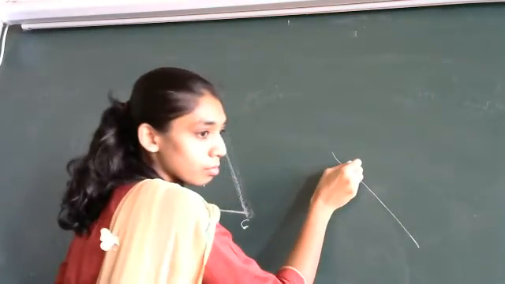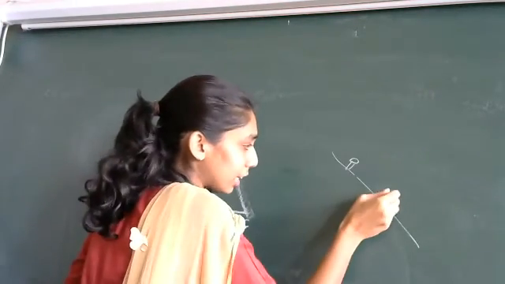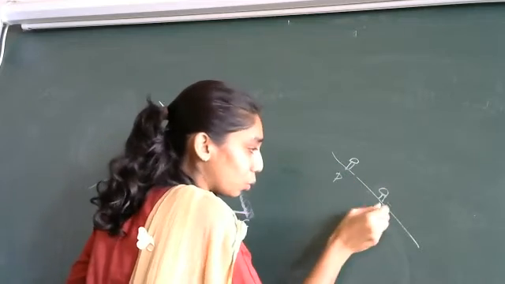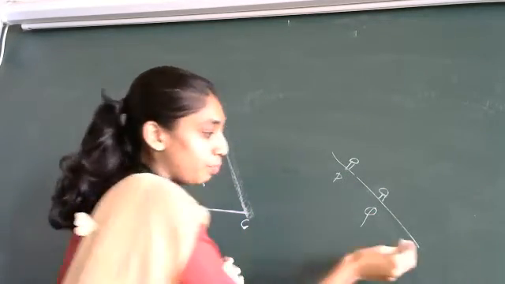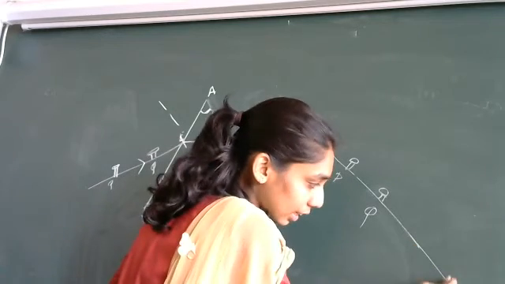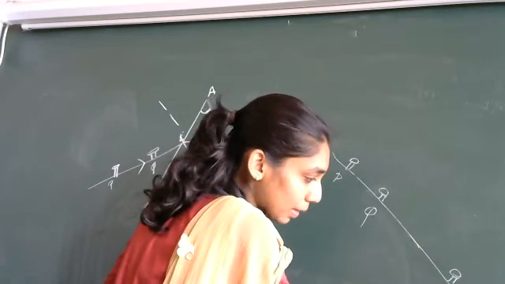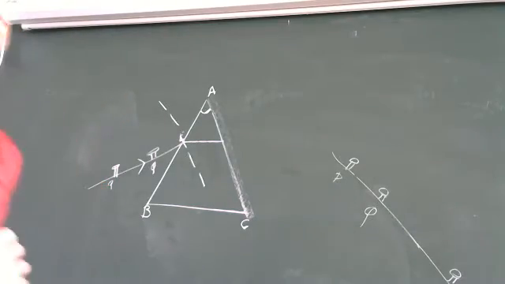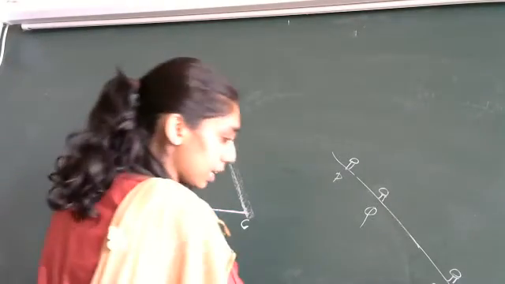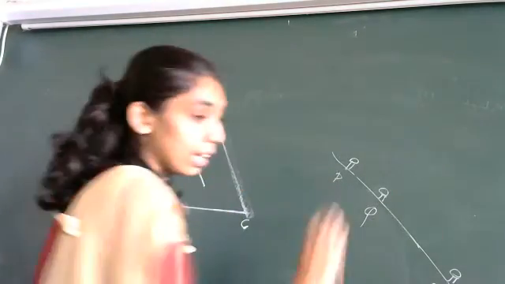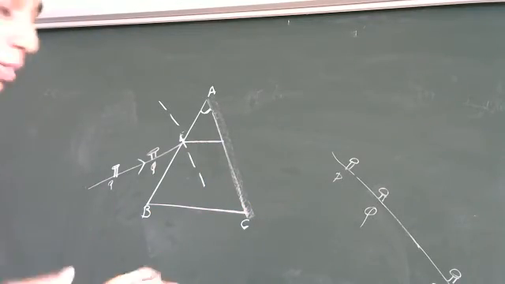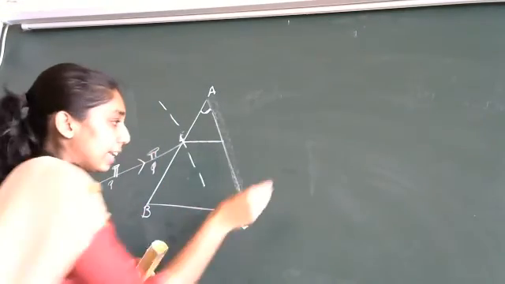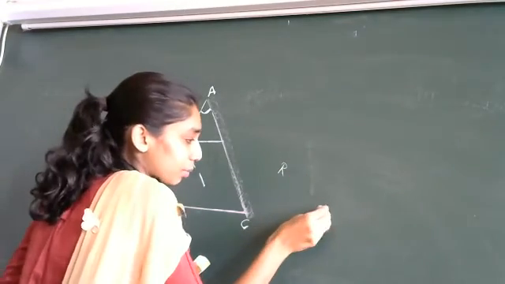Here I will separately draw it. See here. Here already two pins are there, P, Q. So this is how it will be seen in the prism. When you see here, another two pins you will mount over here. Let those two pins be R and S. So this is how it appears actually when you see. But when you prick those two pins R and S, it will be somewhere over here.